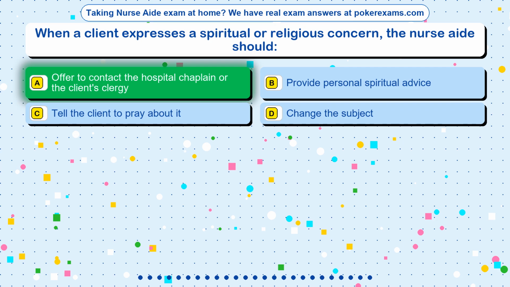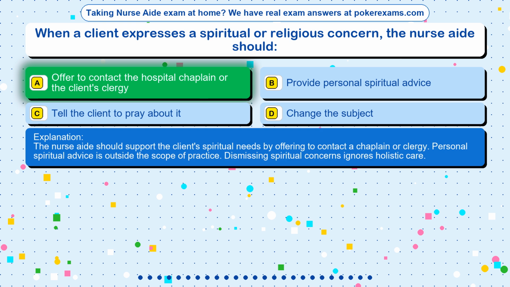The correct answer is option A. Offer to contact the hospital chaplain or the client's clergy. The nurse aide should support the client's spiritual needs by offering to contact a chaplain or clergy. Personal spiritual advice is outside the scope of practice. Dismissing spiritual concerns ignores holistic care.